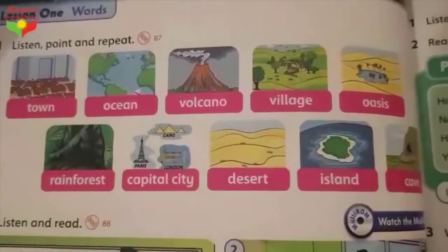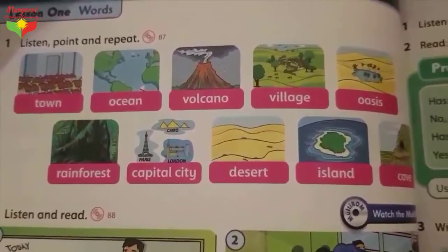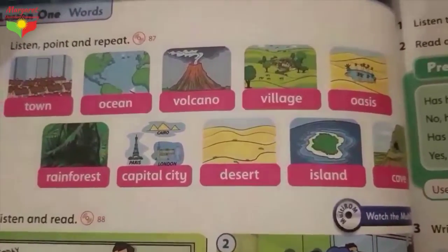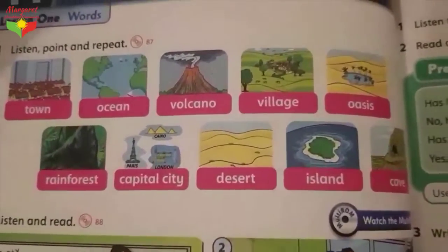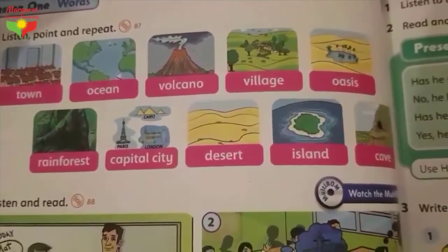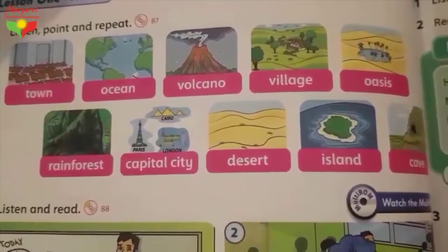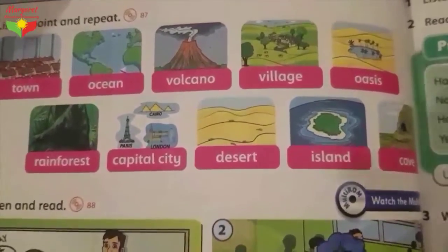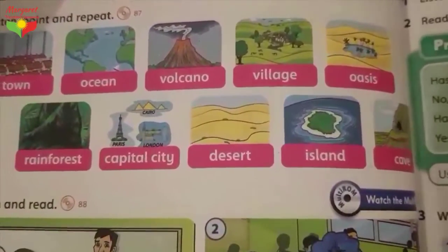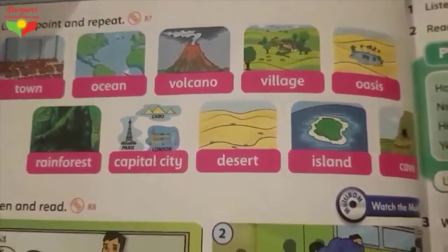Here we have town. Town, it's a place and people can live in it. And town is smaller than city. It's a noun, and in Kurdish it means sharochka. Next word we have ocean. Ocean is a place which is bigger than sea. Oceans are bigger than the seas, or in the singular noun, you can say the ocean is bigger than the sea. In Kurdish it means zaria.